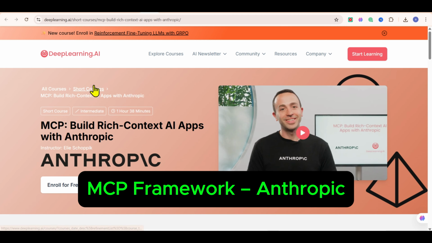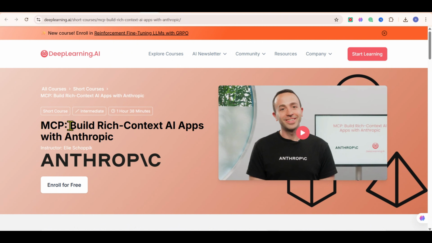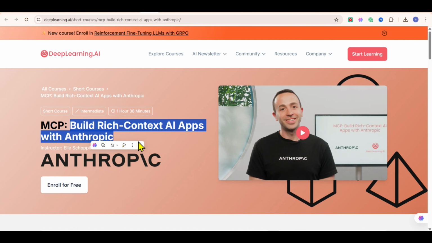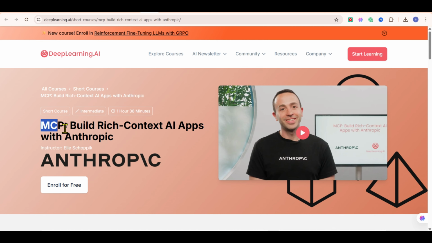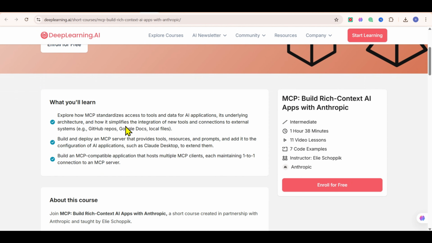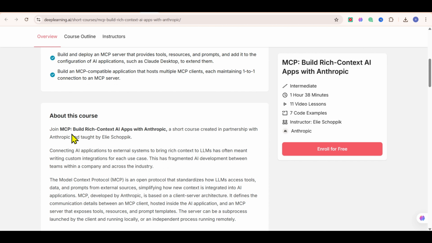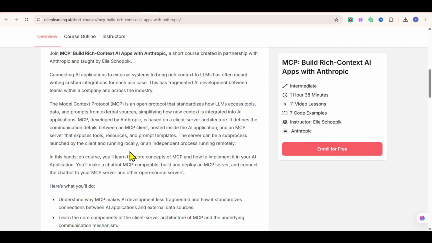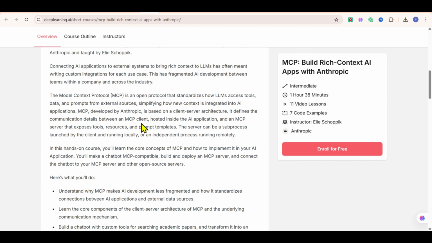Next up, let's dive into a newer concept that's changing how AI agents talk to each other and work with external tools. It's called MCP, or Model Context Protocol, created by Anthropic, and this course is your shortcut to understanding it. MCP is basically a universal language that helps AI systems connect with other apps, tools, and services seamlessly.